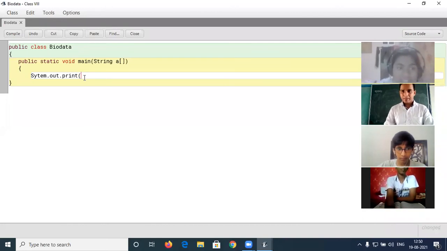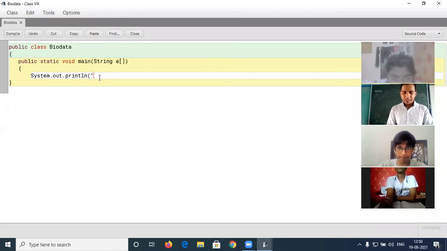Sir, you have not written System correctly, it is SYS. That will throw an error. Don't worry about that. If I forget to write anything in the program, when I compile, it will throw an error. Okay. System.out.print. I have to use println because I have to print the data on different lines.